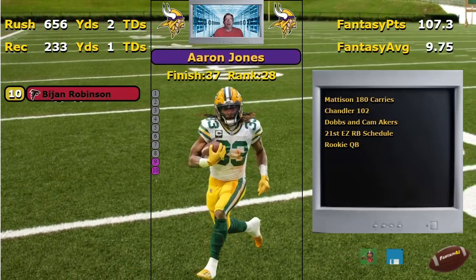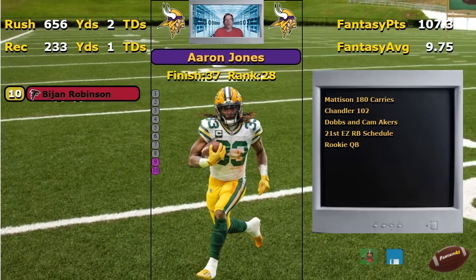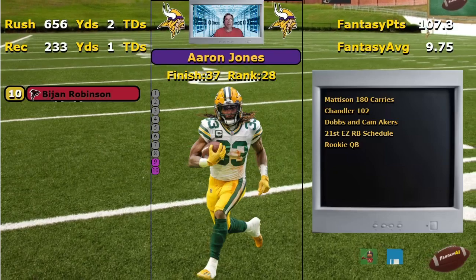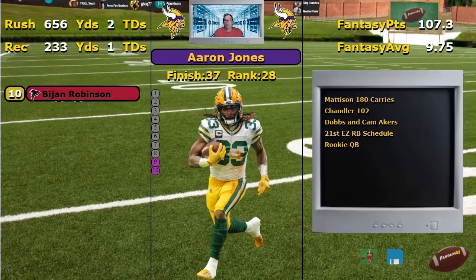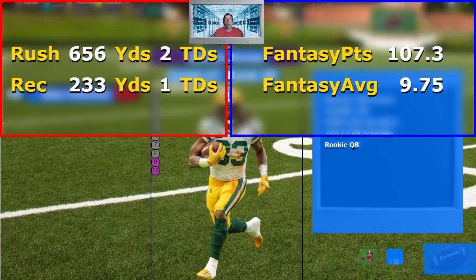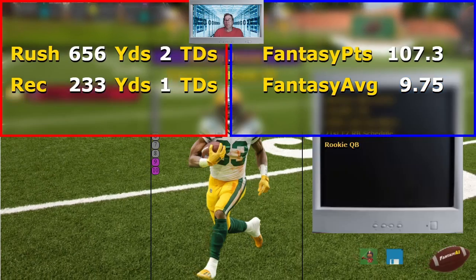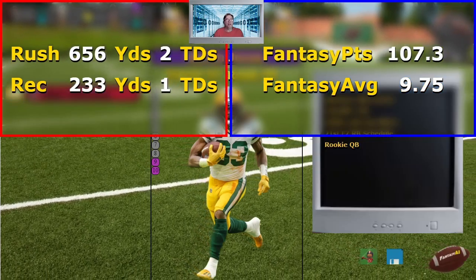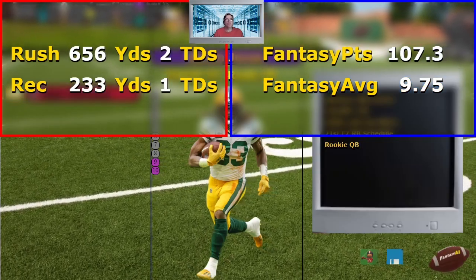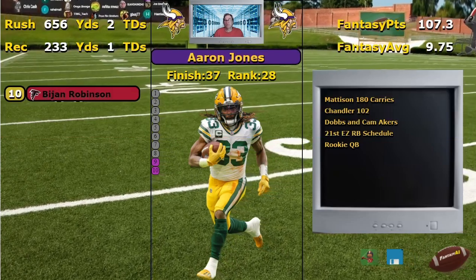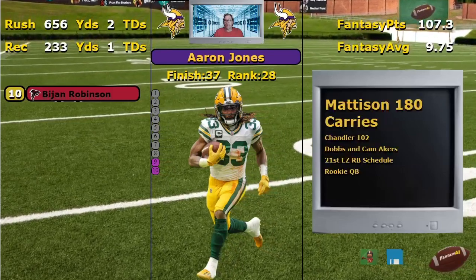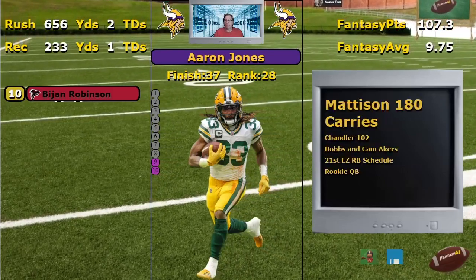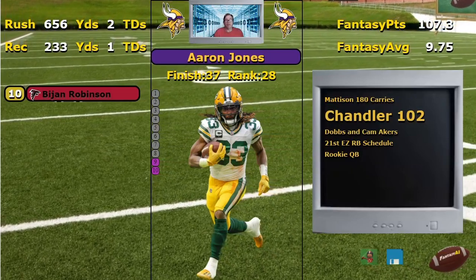Anyway, moving on. Minnesota's up next. We've got Aaron Jones coming in to be their lead running back. By last year he kind of struggled a little bit, with 656 yards. But anyway, moving on, last year they gave Madison 180 carries and mixed in Chandler with 100 carries.